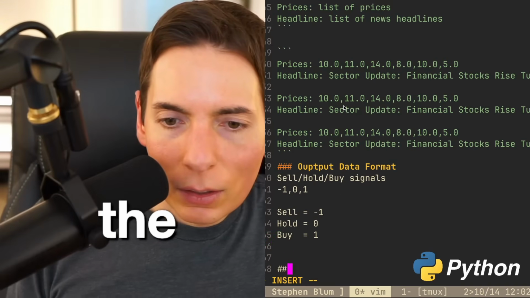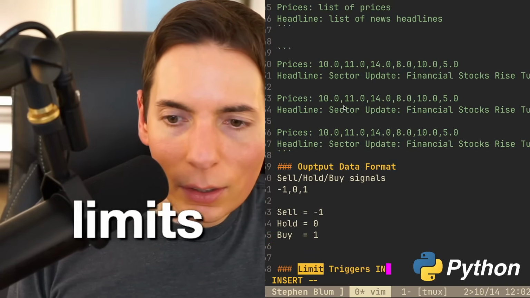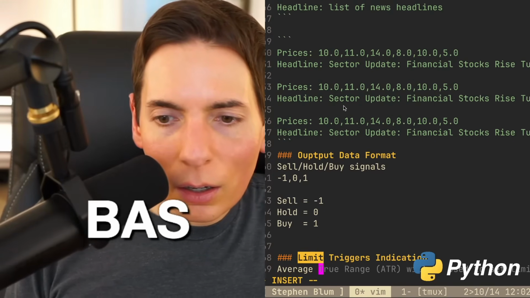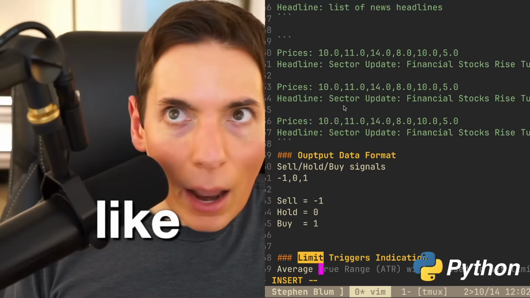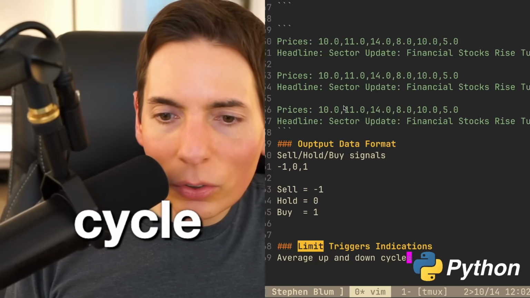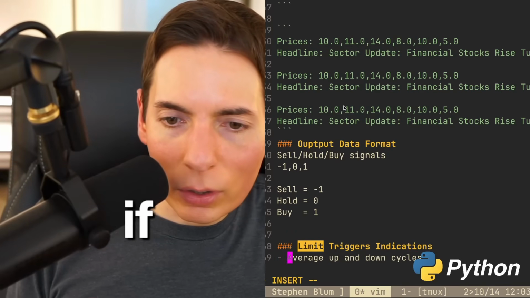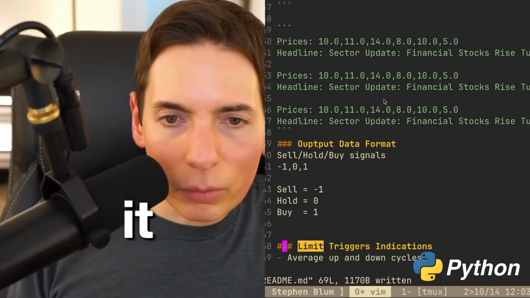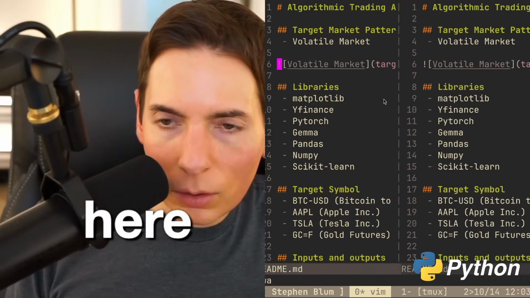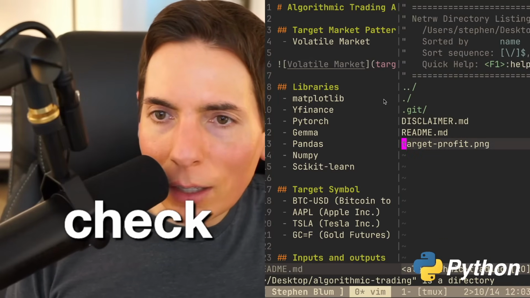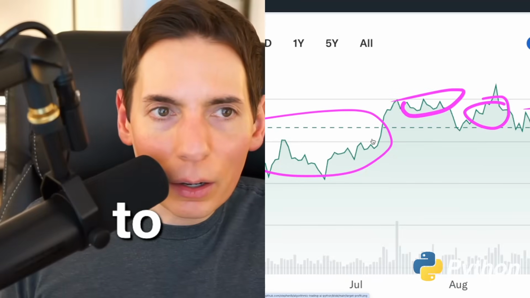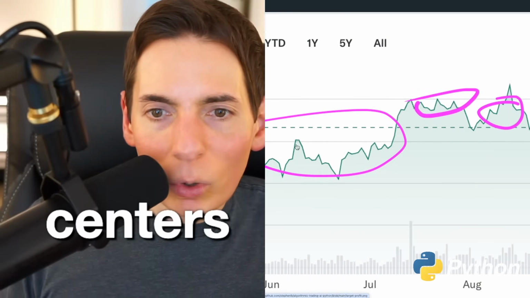Okay, so what are the triggers? What are the limits? Okay, limit, triggers, indications. So I'm thinking we need to do it based on the average, like up and down cycle. So if we look at our target profit, let me double check this. What it's called? Target profit. Yep. Looks good. So this is where we're going to target our profit centers when it's volatile like this.